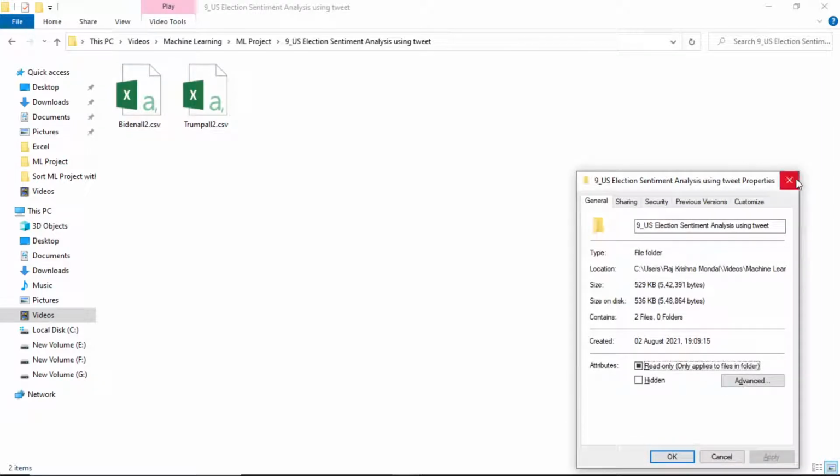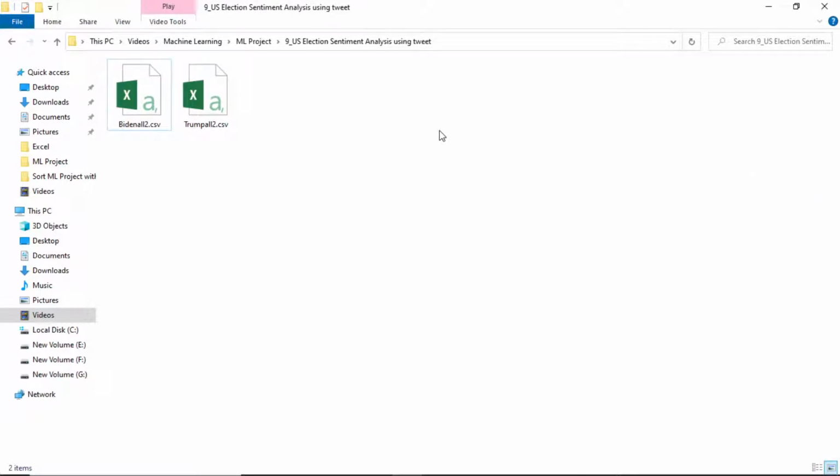So guys, let's start our ninth project. Here in this particular project we are going to learn sentiment analysis. I have already created the folder, this is our ninth project. So, US election sentiment: we will use the Twitter data that was tweeted about Biden and Trump. Using that tweet data we will analyze the market sentiment of the election predictions.